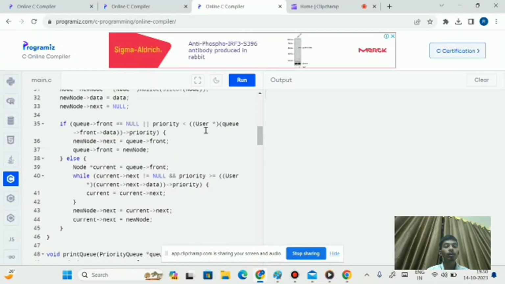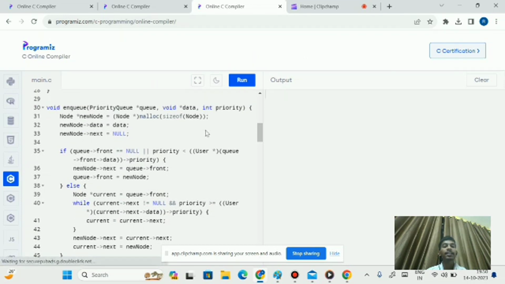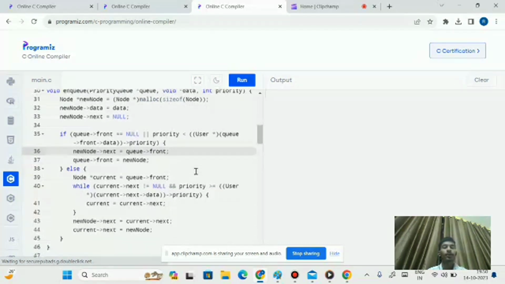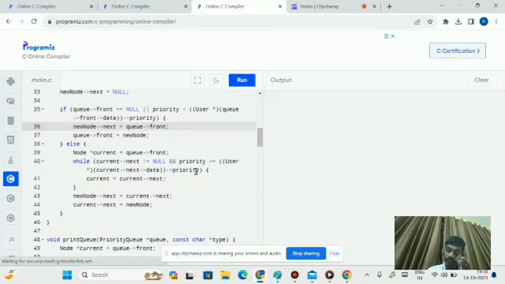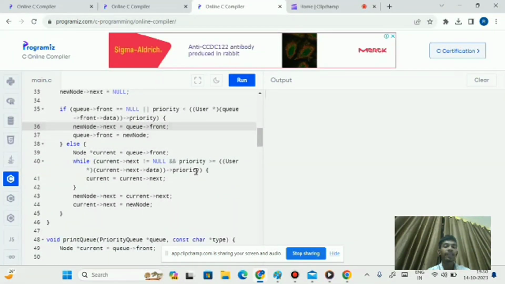In this condition we can't add any new node to the existing node, because the whole queue is empty. This if statement explains that.